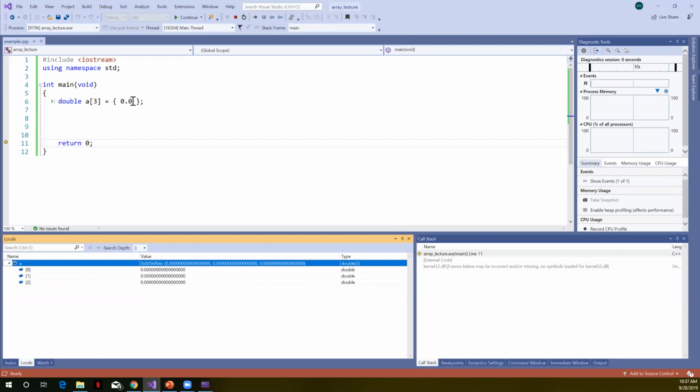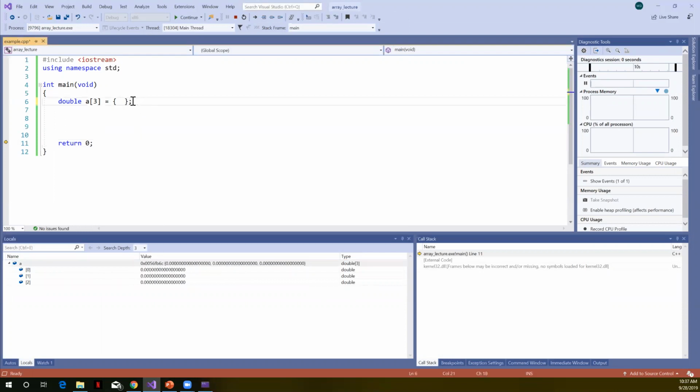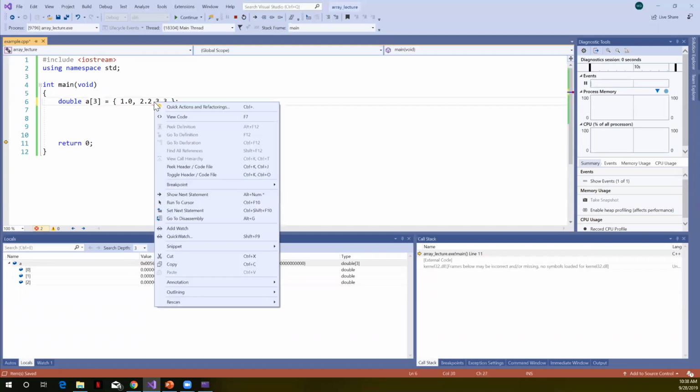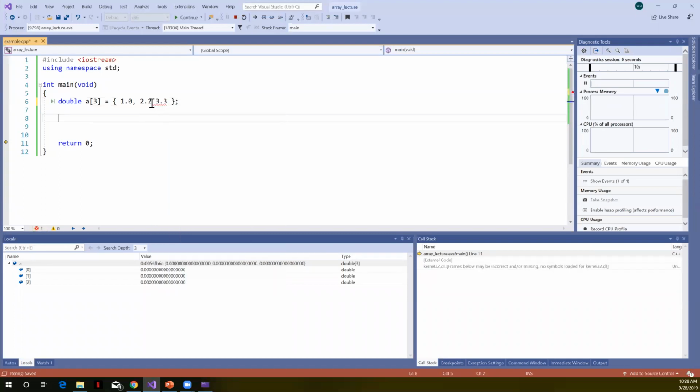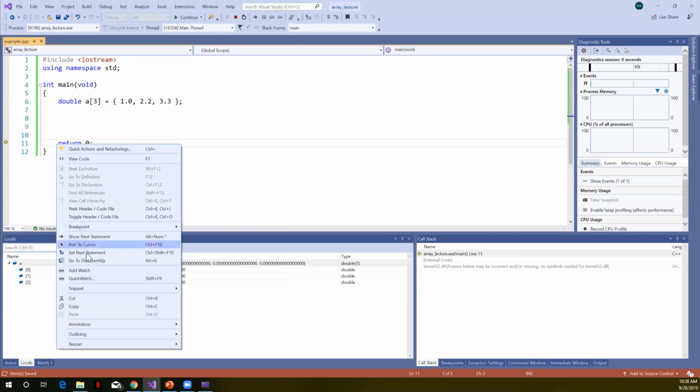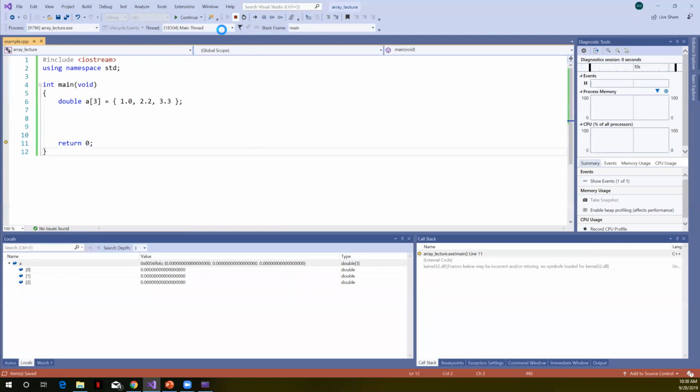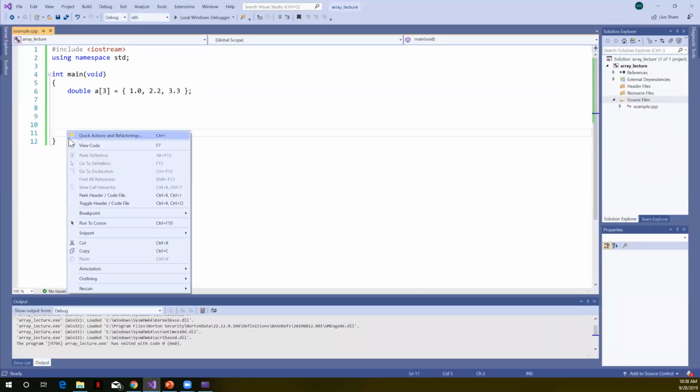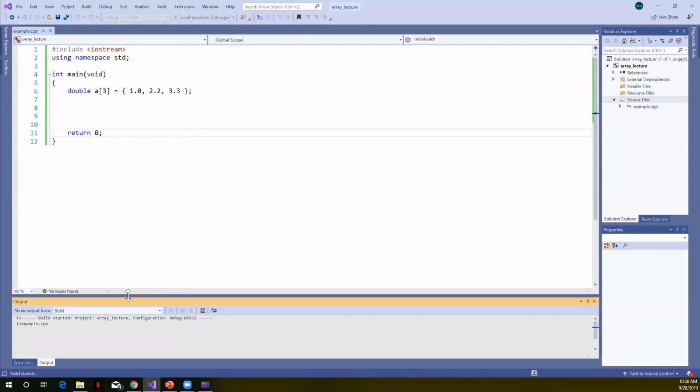And can I use an initializer list? What doubles can I say? Well, let me make this 1.0, maybe make this 2.2, maybe I'll make this one 3.3. Yes, that needs to be a comma, not an extra decimal point. All right, remember the initializer list needs to just be a constant expression. I'm going to rebuild, rerun.